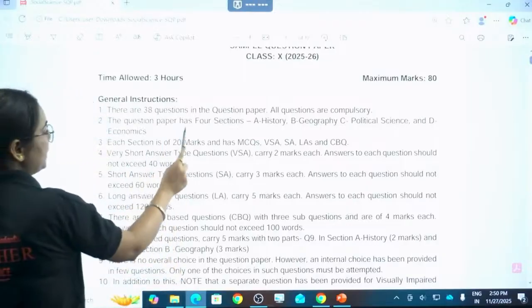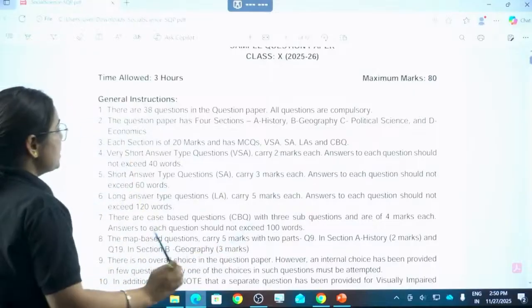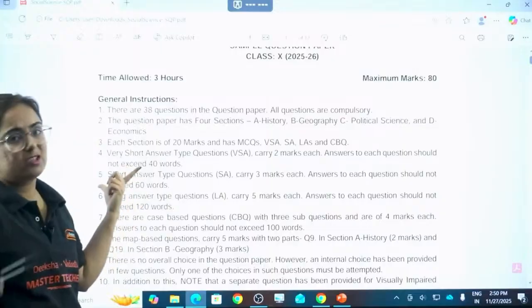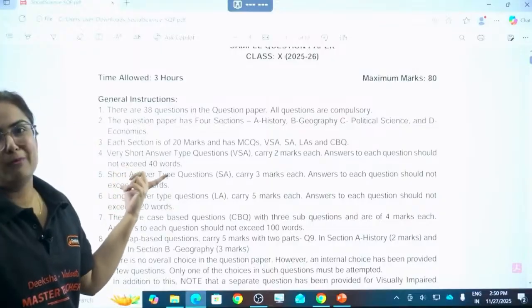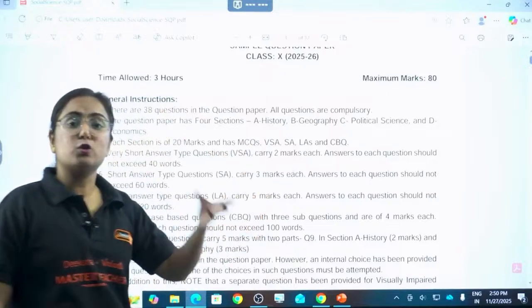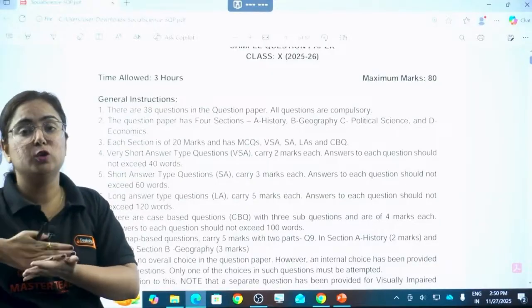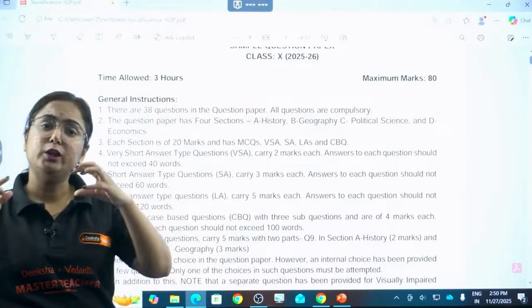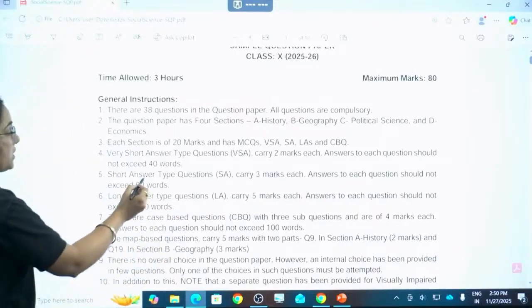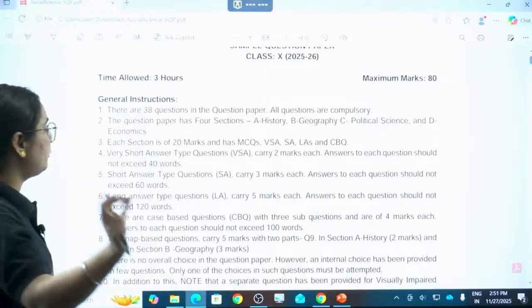Each section is of 20 marks and has MCQs, very short answers. This you know. Pay attention, what I am giving you right now is very important: very short carries 2 marks. You might be thinking, ma'am, we know that, but whenever you are writing a 2-marker question, focus on its word limit, because we need not exceed it, or write something less than that. It is 40 words. Do not exceed your answer for 2 marks beyond 40 words.